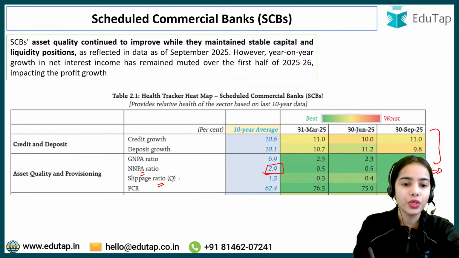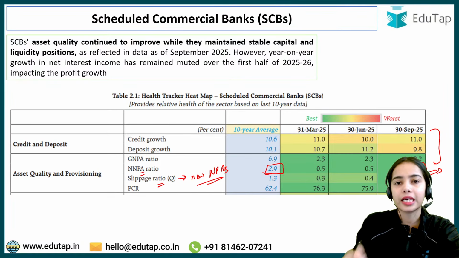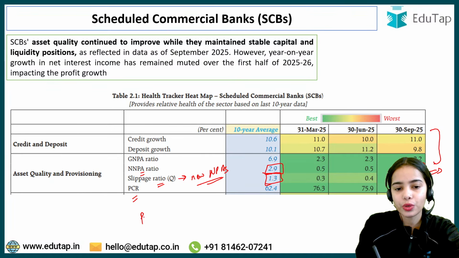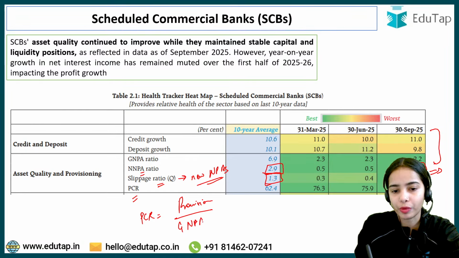Now the slippage ratio is basically the new NPAs that are created in the current financial year. The 10-year average is 1.3%, while the current percentage is 0.3%. PCR, provisioning coverage ratio, basically means how many provisions the bank is maintaining against the gross non-performing assets.